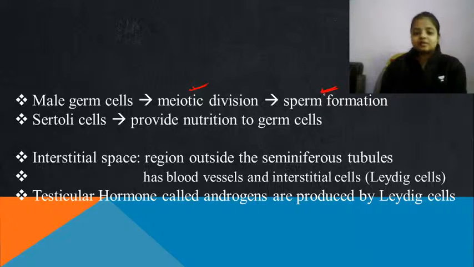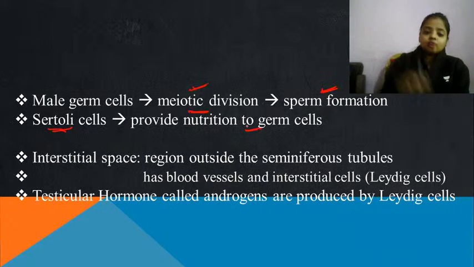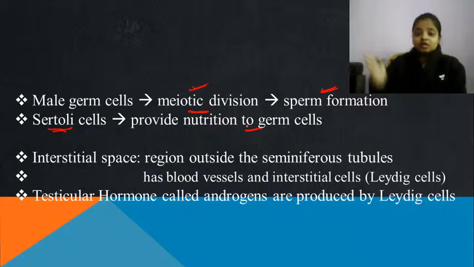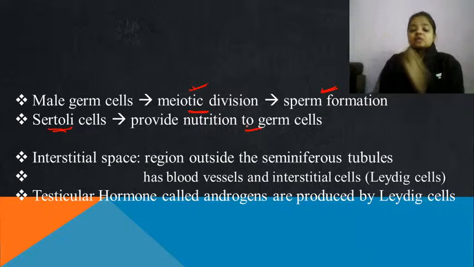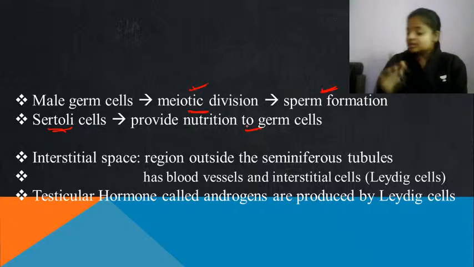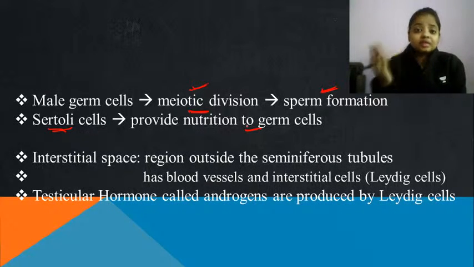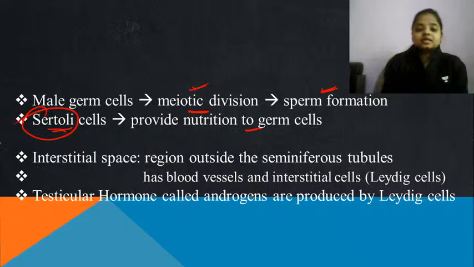Gametes are always haploid in structure. तो meiotic division से ही बनेगा. Sertoli cells का काम क्या है? To provide the nutrition to the germ cells. Because germ cells in future, वो पहले sperm cell बनाएंगे. Then that sperm has to travel outside the male body, enter into the female body and get merged with the egg cell. तो इतना सब कुछ प्रोसेस होने के लिए it needs a very high amount of nutrition, it needs a very high amount of energy also. तो यहाँ पे वो न्यूट्रिशन प्रोवाइड करने वाला काम कौन करता है? सर्टोली सेल्स.